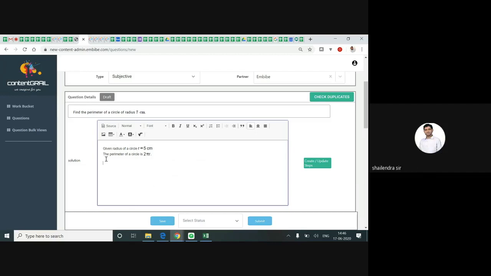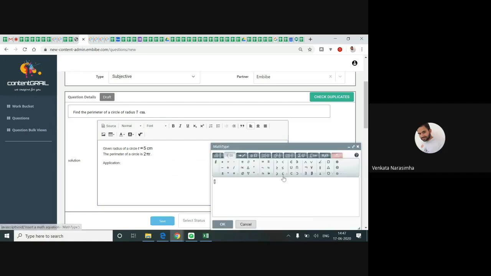Now the perimeter of the circle. I'll do the solution now: 2 pi r, 2 pi into 22 by 7 into 5.